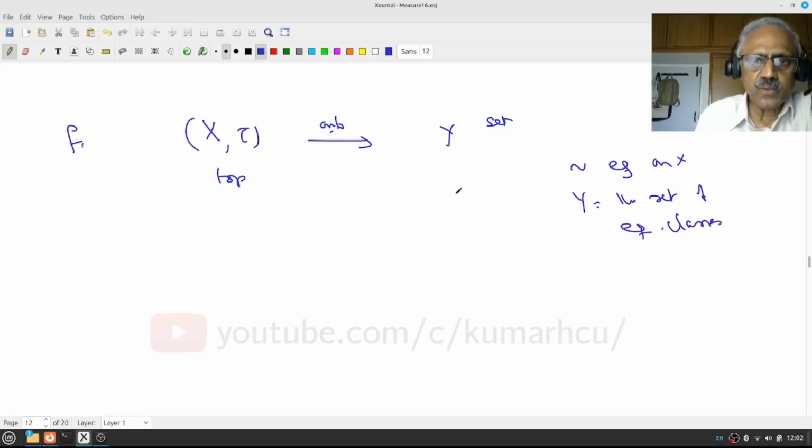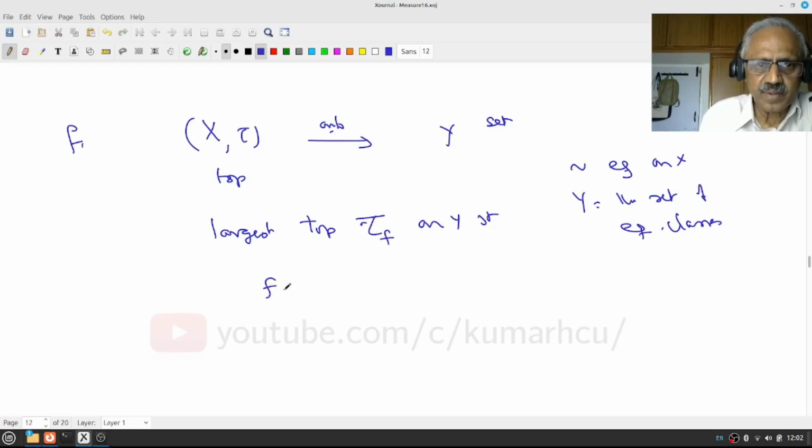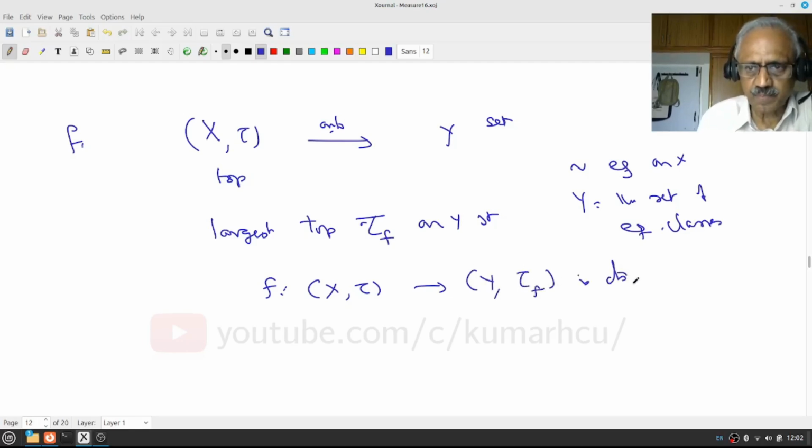Now I want the largest topology, call it tau f, on Y so that f from (X, tau) to (Y, tau f) is continuous.